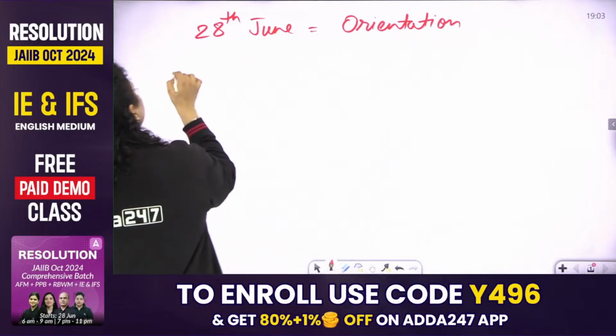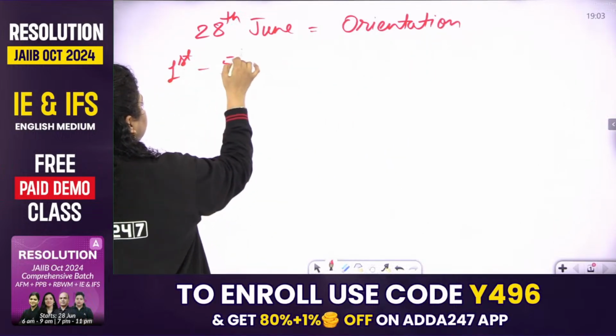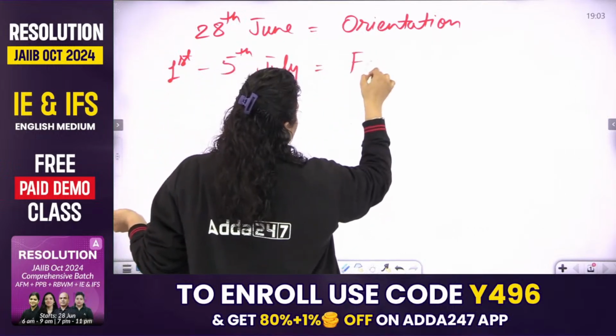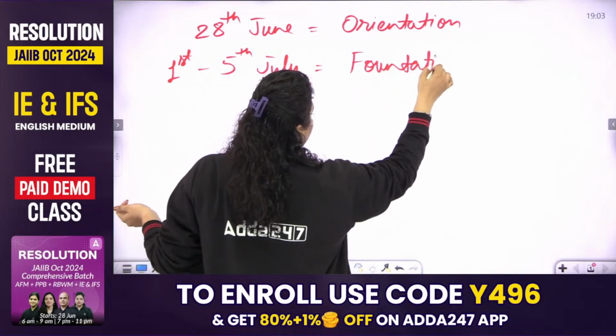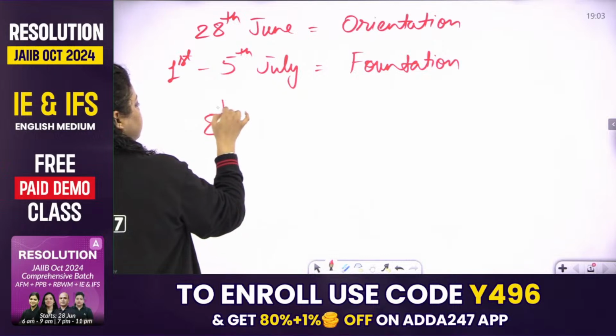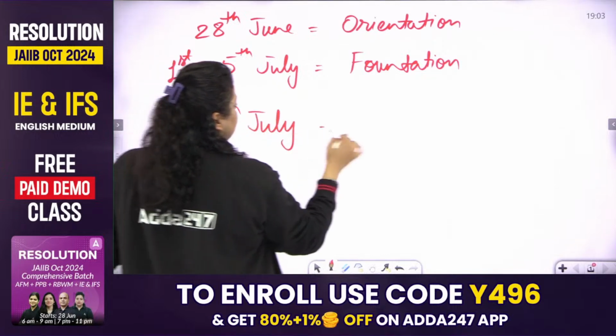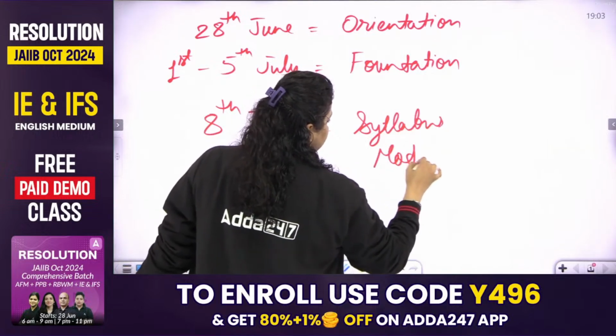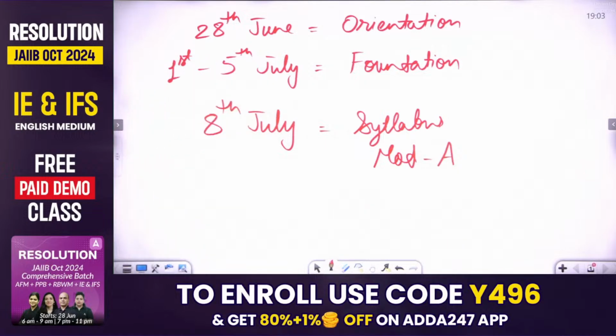Then from 1st of July till 5th of July, it is our foundation class. And from 8th of July, from Monday, we will be starting our syllabus from module A, and that will be our same timing of classes. Hindi classes will be available at 8 to 9 p.m. Bilingual classes are available at 8 to 9 p.m.